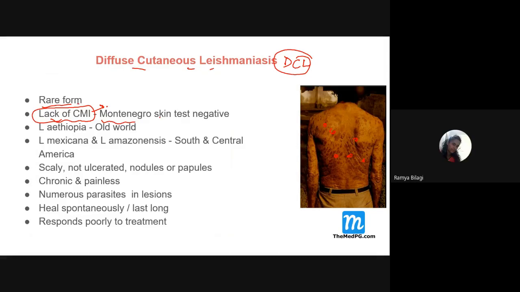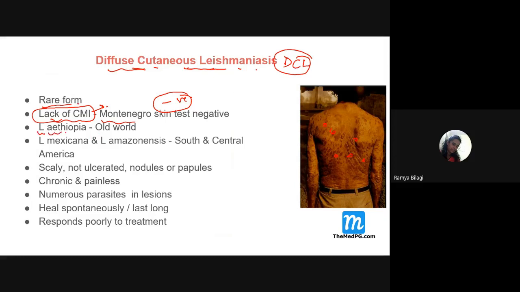So definitely whatever antigen you inject intradermally, it won't get reacted to by any antibody over there. So the skin test will be what? It will be negative. For example, if there is cutaneous leishmaniasis and the skin test is negative, and the lesions are there everywhere, then probably it is a case of what? Diffuse cutaneous leishmaniasis. Yes.